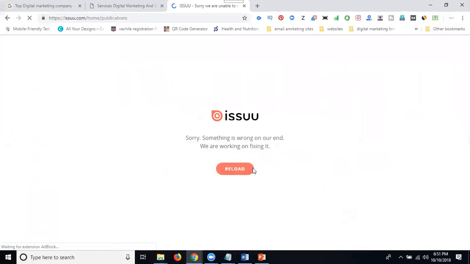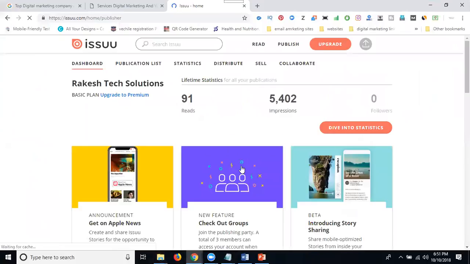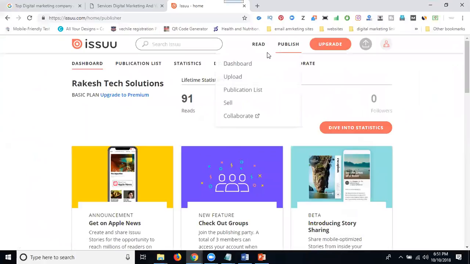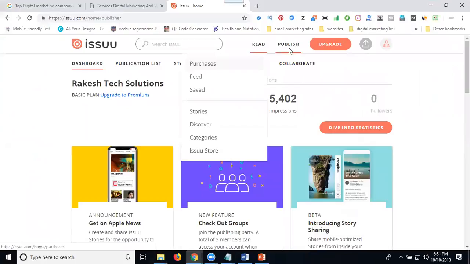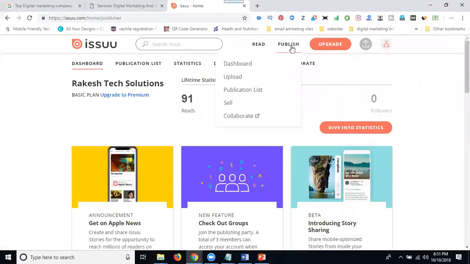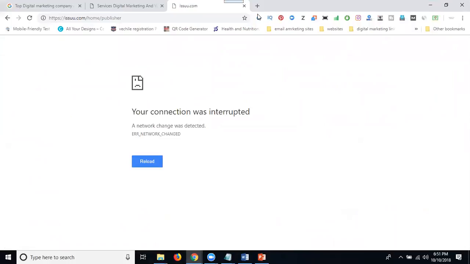Now select this Word document, click reload. Now you can see the dashboard.